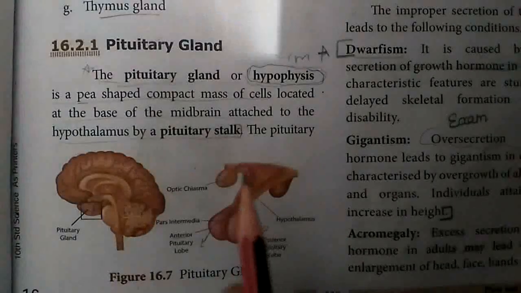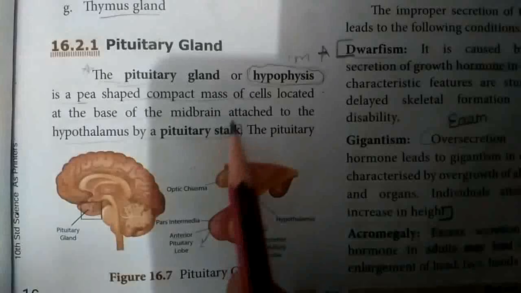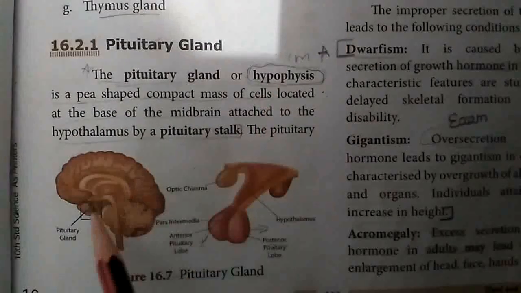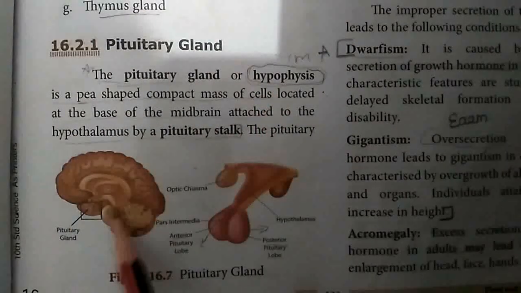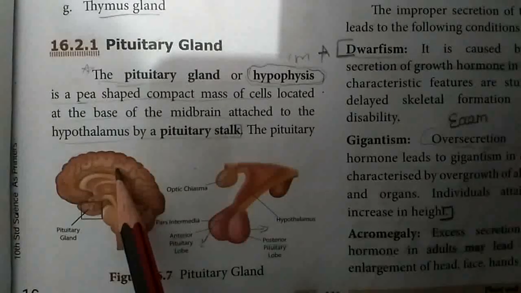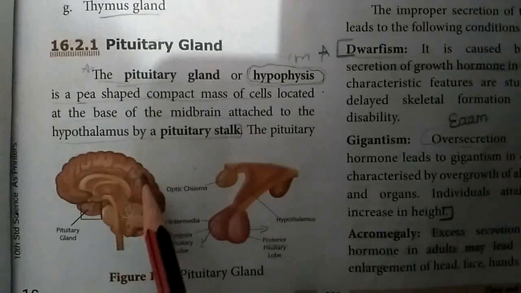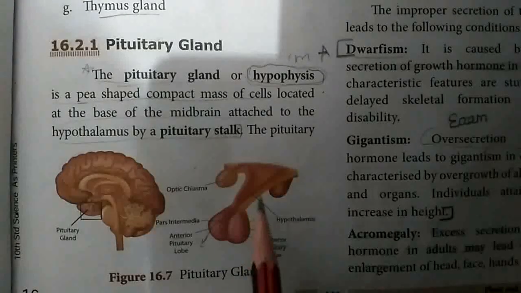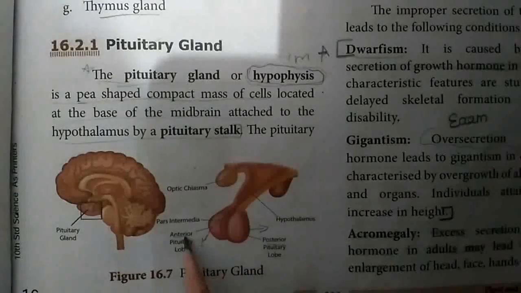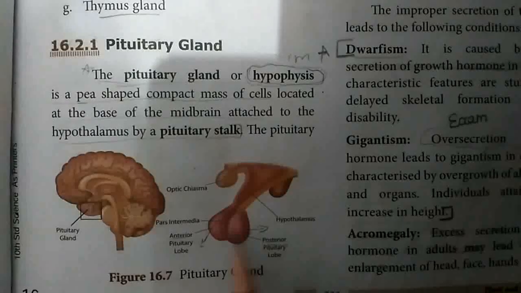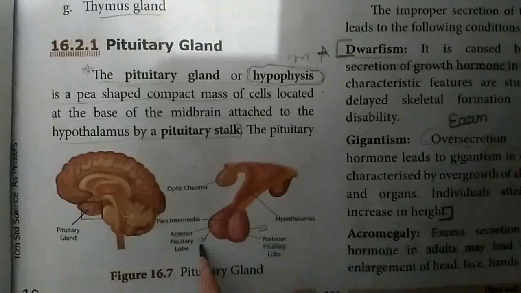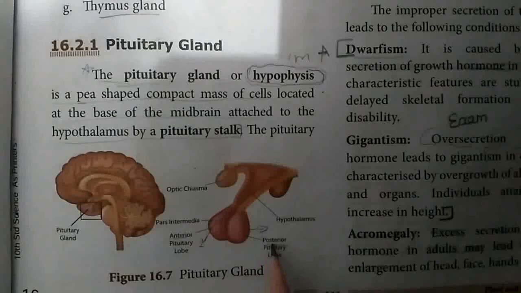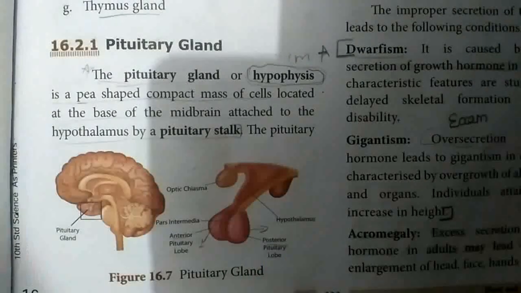The pituitary gland is otherwise called the hypophysis. It is a pea-shaped organ located in the midbrain, attached to the hypothalamus by the pituitary stalk. The pituitary gland has two parts: the anterior part, called the adenohypophysis, and the posterior part, called the neurohypophysis.